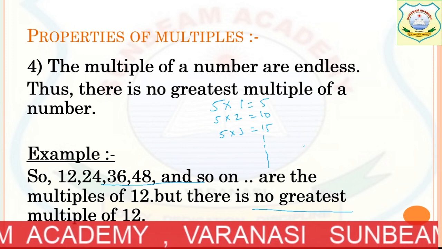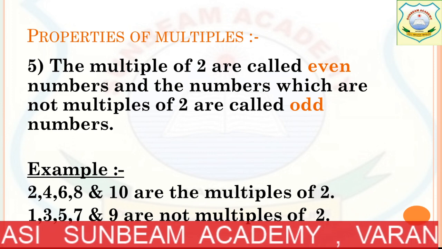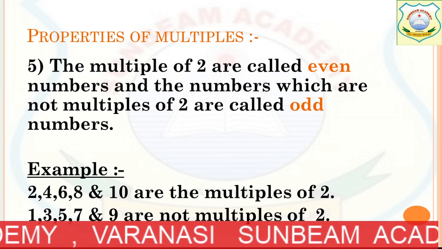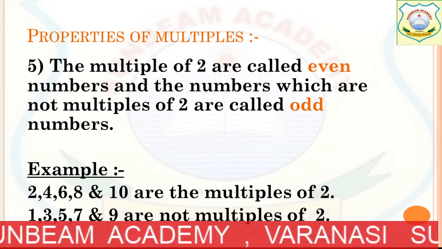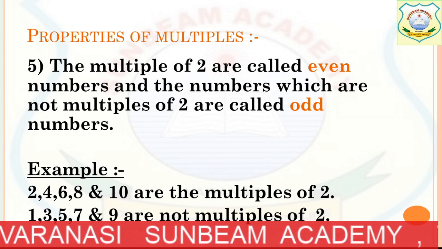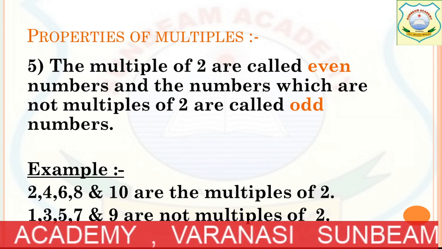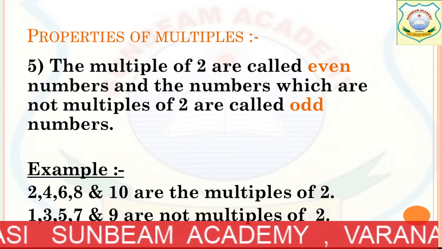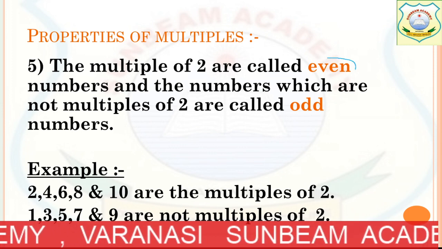Now let's discuss the fifth point. Okay, this you almost know, students, what is an odd and even number, but still we have to discuss here. The multiples of 2 are called even numbers, and the numbers which are not multiples of 2 are called odd numbers. So basically we call the multiples of 2 even numbers. So what is an even number? First let's discuss what is an even number.